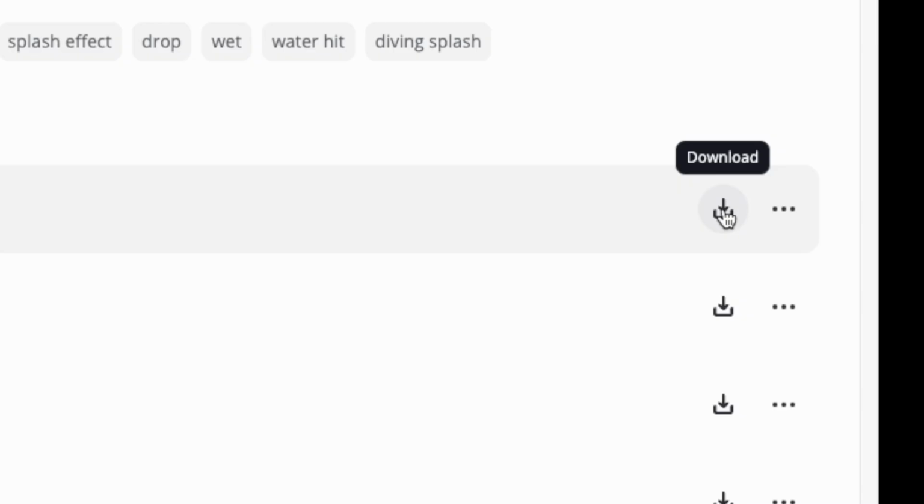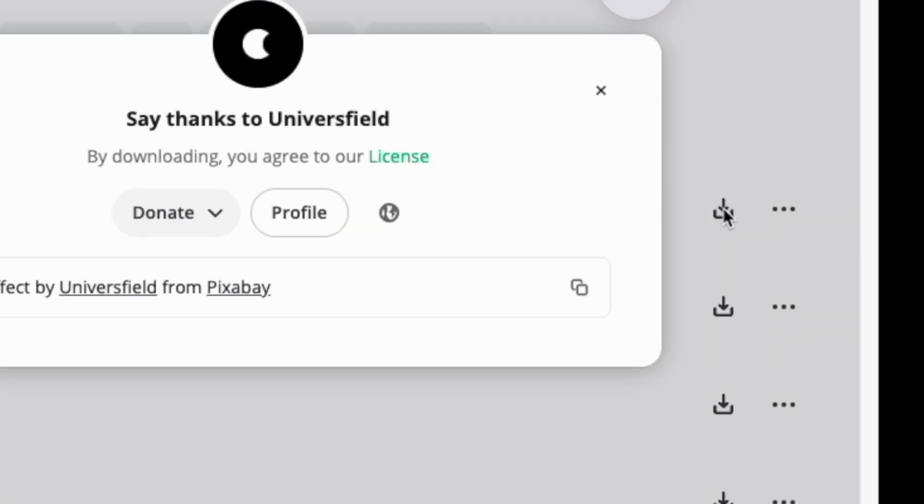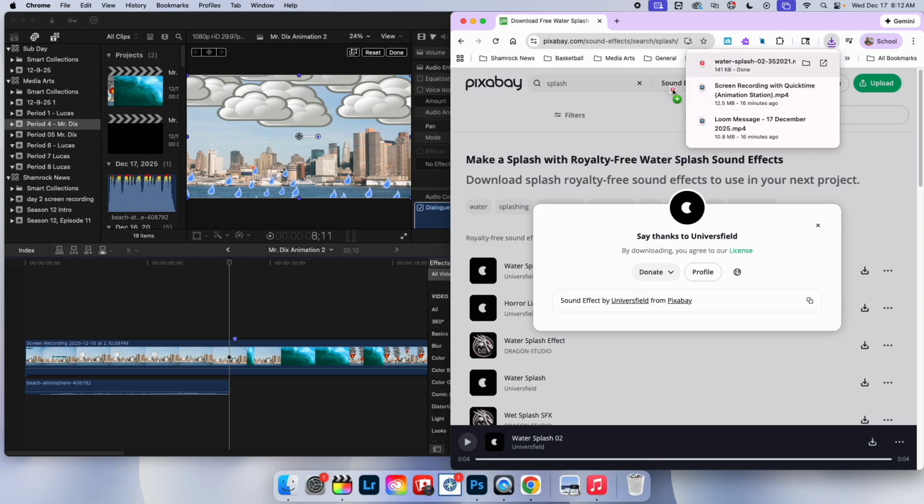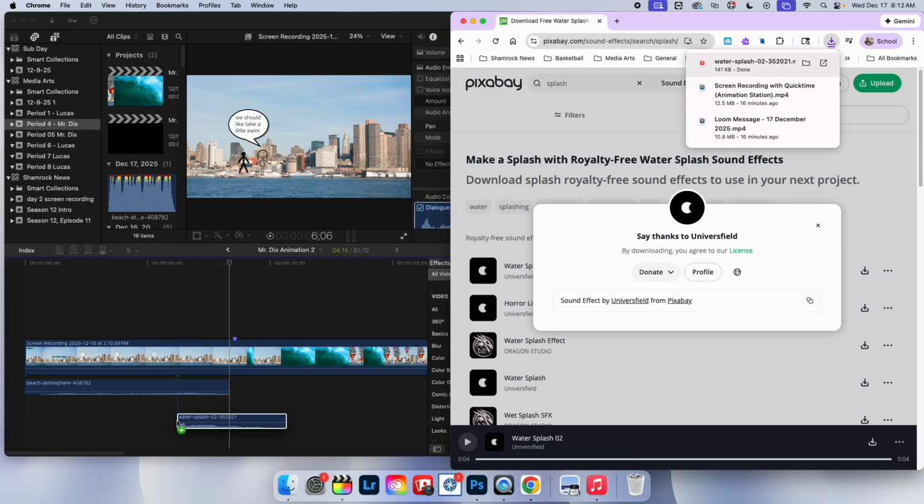Once again, I'm going to click this down arrow. It's going to download it. It'll pop up here. And then I just click and drag that to where they jump in. So like right there.